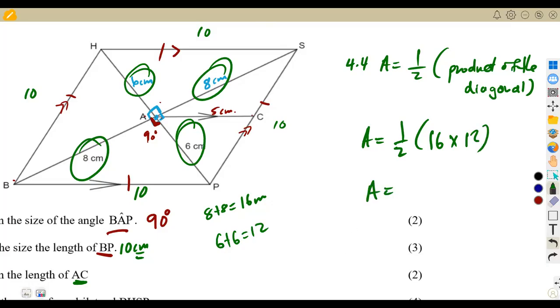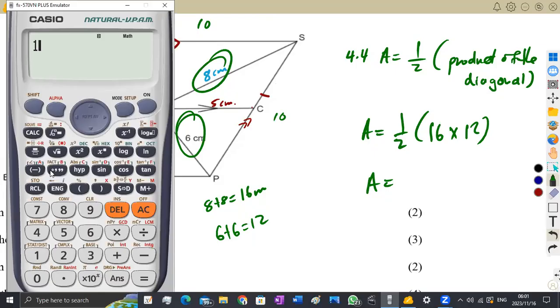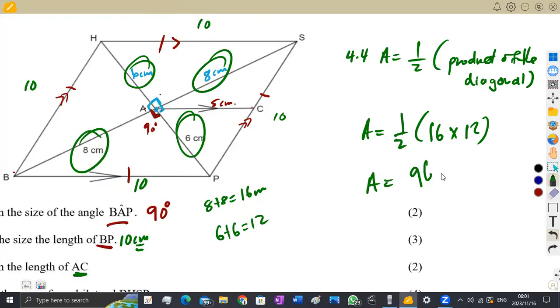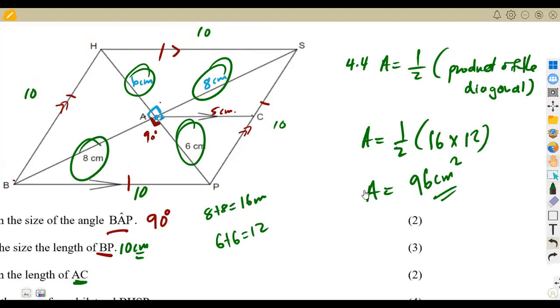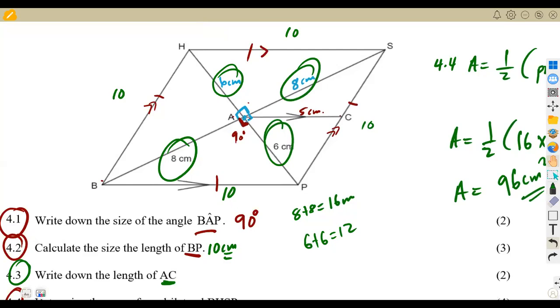Like I said, I'm going to explain another way, which is the one that most of us always use. That is half of the product of these two. That is half of 16 times 12, which is going to give us 96. So this is the area, 96 square centimeters. Because it's area, guys, you can play around with the shape the way that you understand.